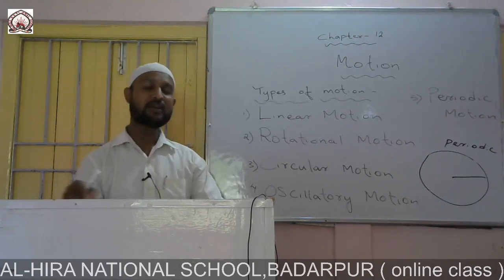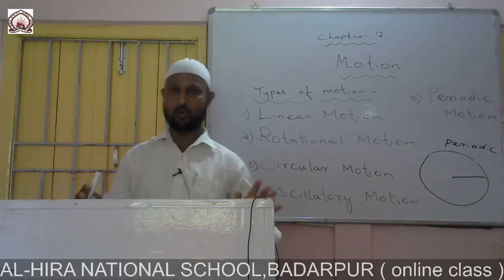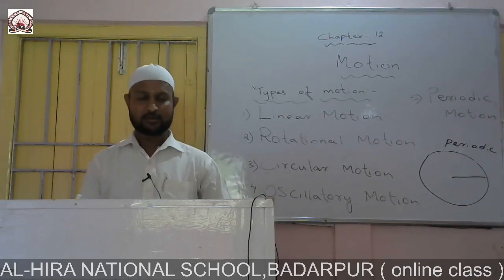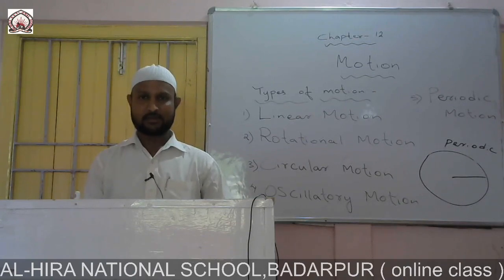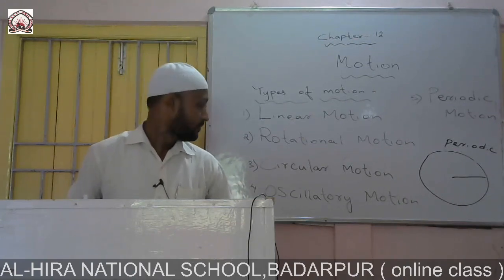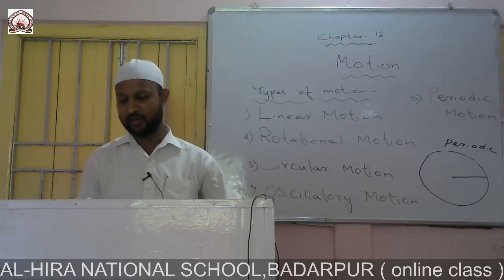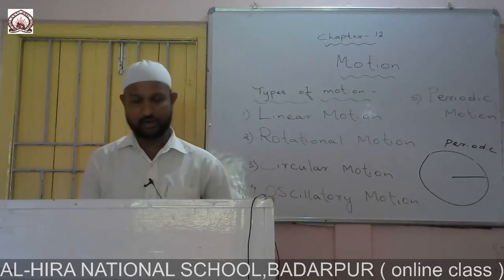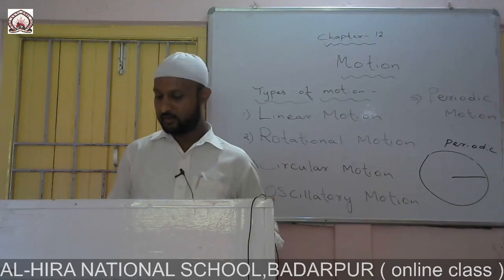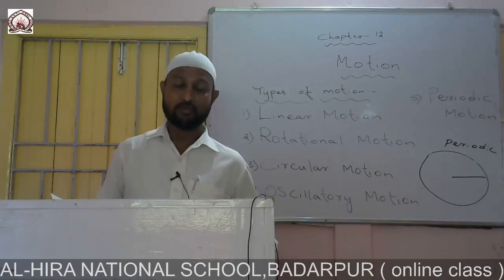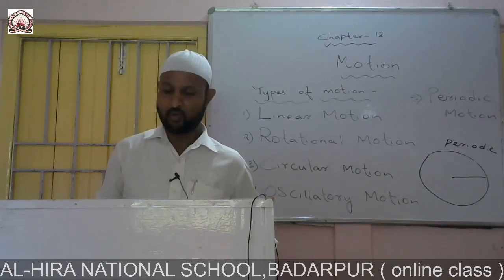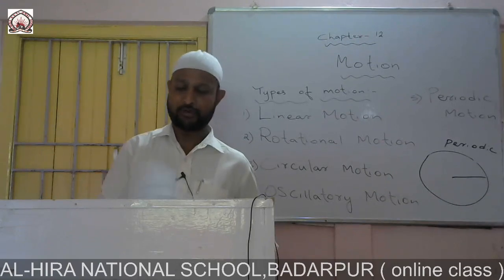The oscillations of a swing follow a periodic motion. The vibration of the string of a musical instrument, the rotation of the earth, and the movement of the moon around the earth are all examples of periodic motion.